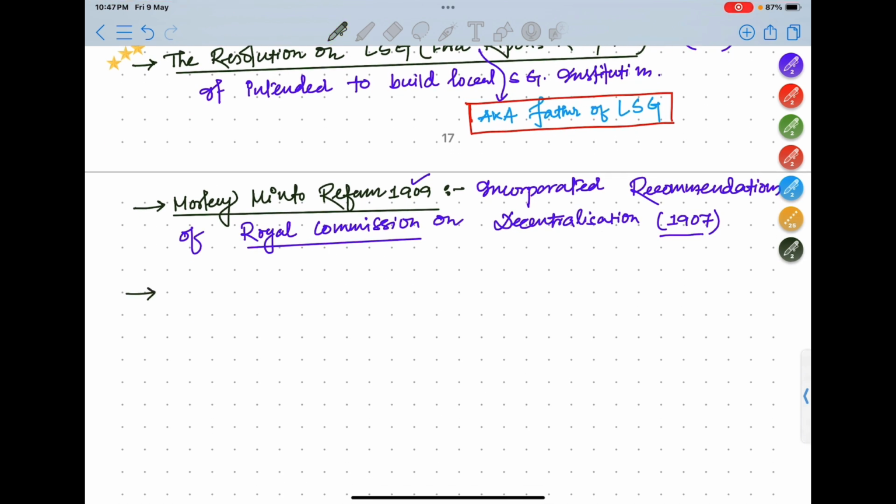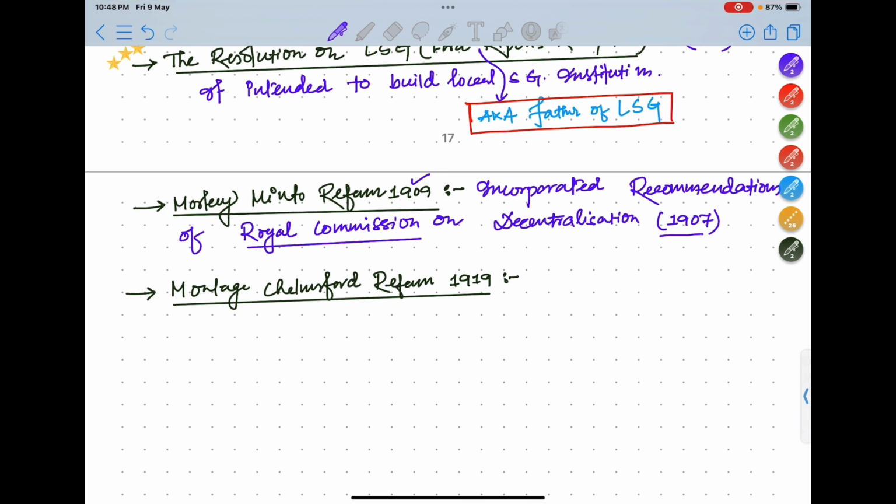Next important thing is the Montagu Chelmsford reform 1919. What is this reform about?